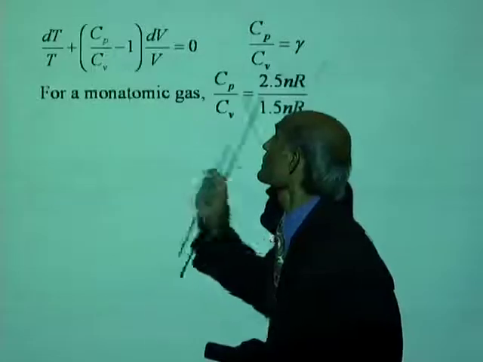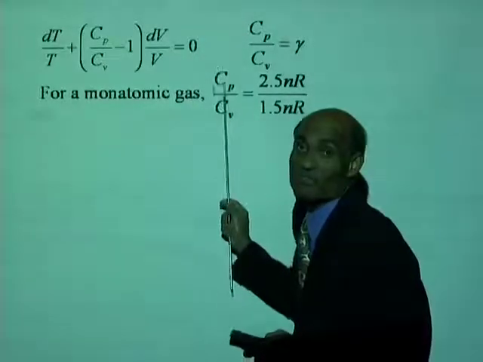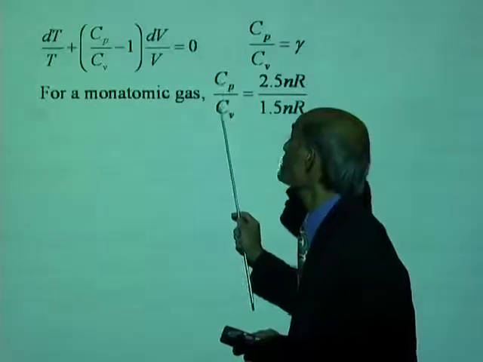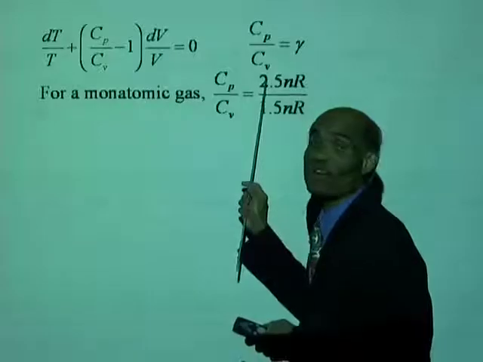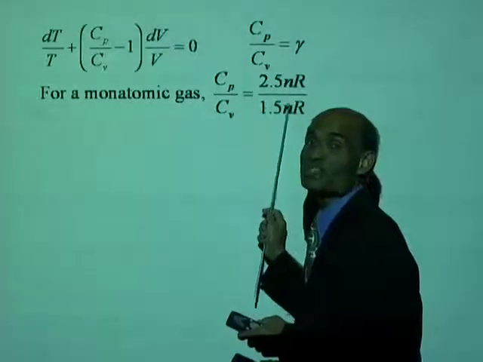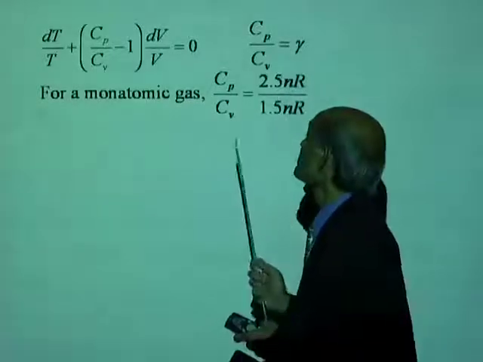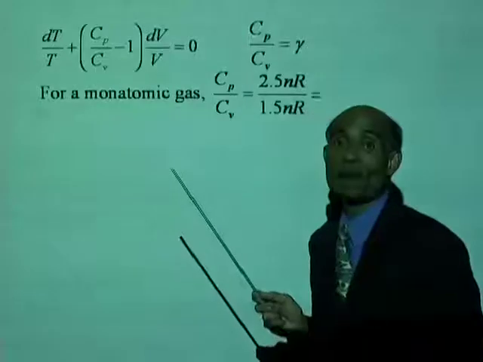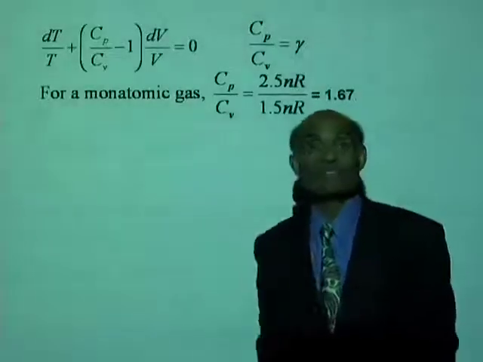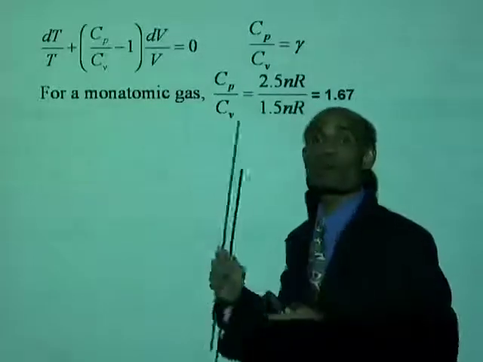Let's look at the value of gamma for a monoatomic gas. For a monoatomic gas, Cp is 5 over 2 nR and Cv is 3 over 2 nR, and that will therefore be 2.5 divided by 1.5. So for a monoatomic gas, Cp divided by Cv, that is gamma, is 1.67.